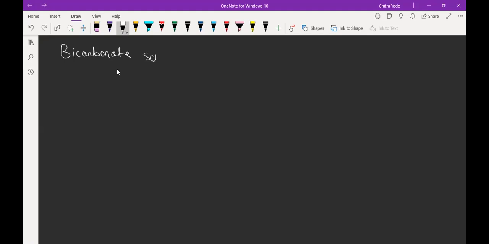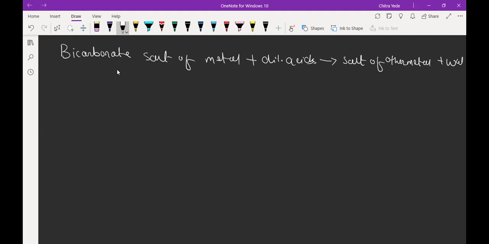Bicarbonate salt of metal, when it reacts with dilute acid, gives salt of the metal along with water. And see here, again we are taking carbonate, so carbon dioxide will be one more product. So along with carbon dioxide.